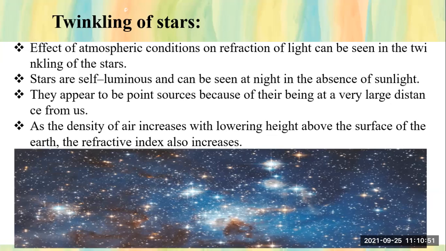Now see the third point. They appear to be a point source. Stars, what we see from here, they appear to be a point source because of their being at a very large distance from us. They are very far away from us. Hence we say that they are just a point source. But in reality, are they a point source? No, they are very big, but they are very far away from us. Hence what we see is that they are a point source.